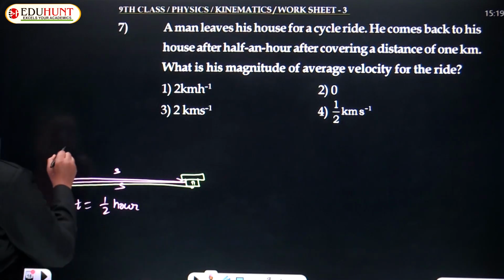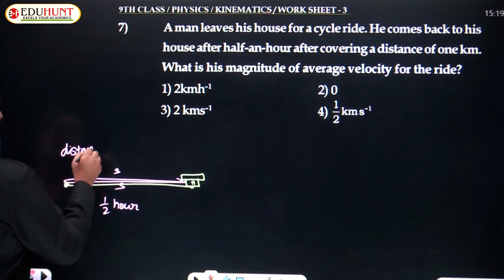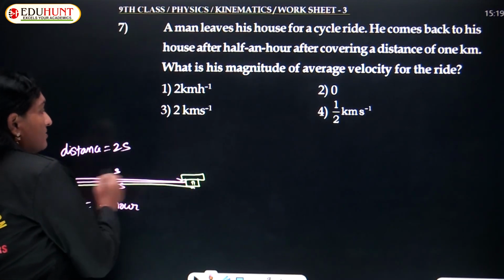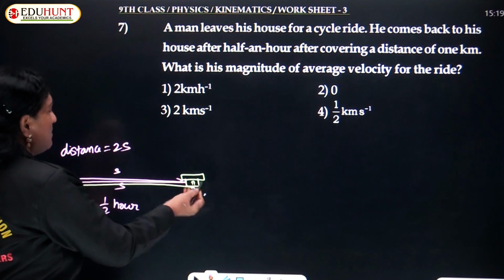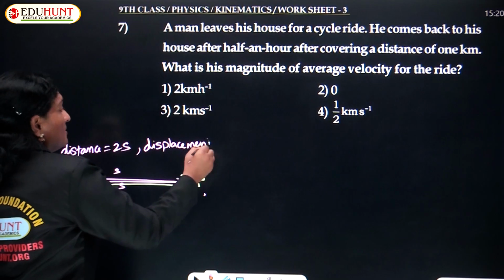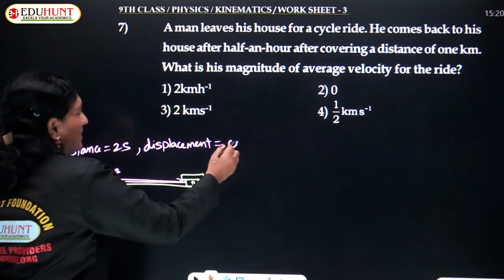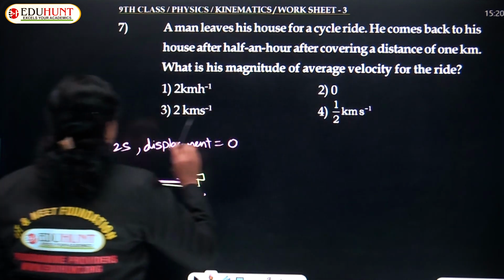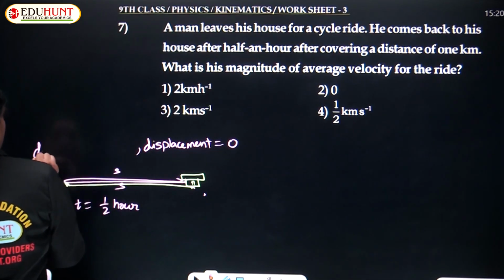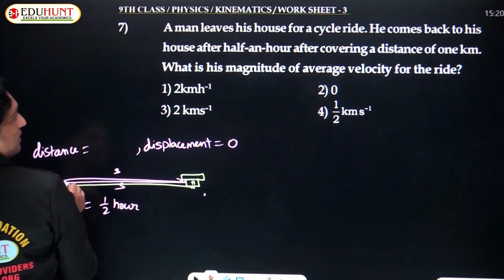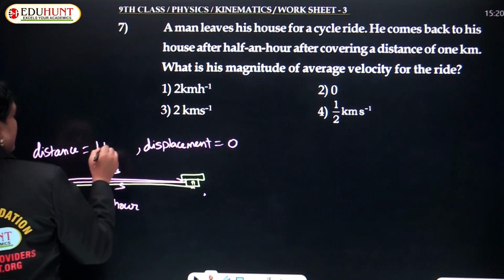So the distance traveled is 2S. What is the displacement? He starts from the house and again comes back to his house. So here displacement is 0, but distance is 2S. Okay, writing all the conditions. The distance covered was given as 1 kilometer, not 2S. So let us take this distance as 1 kilometer. Overall, it is given as 1 kilometer.